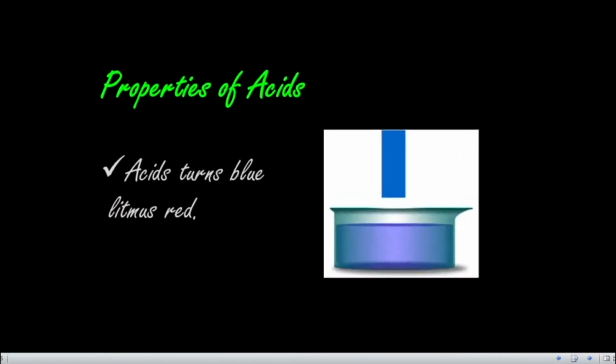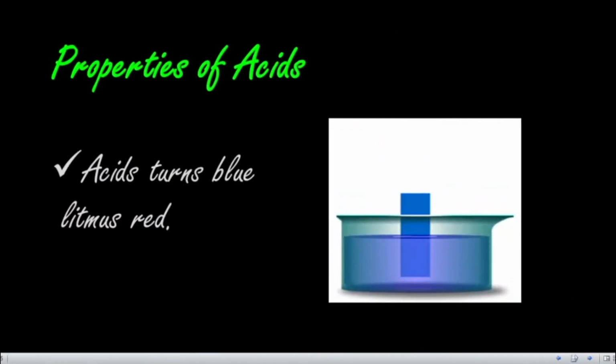The third one is that acid turns blue litmus red. This is one of the tests for an acid. If you take a piece of litmus paper, there are two colors, one blue and another red. Blue litmus is used to test acidic substances, and red litmus is used to test basic substances. If you take a blue litmus paper and dip it in any solution, and it changes into red color, then the solution is known as an acid. Acid turns blue litmus red. This is the third property.